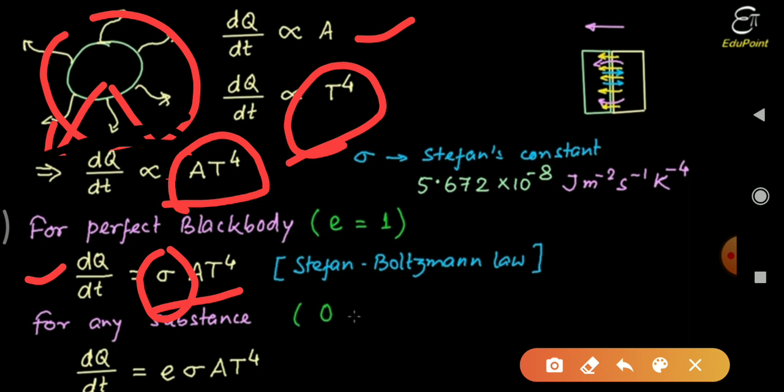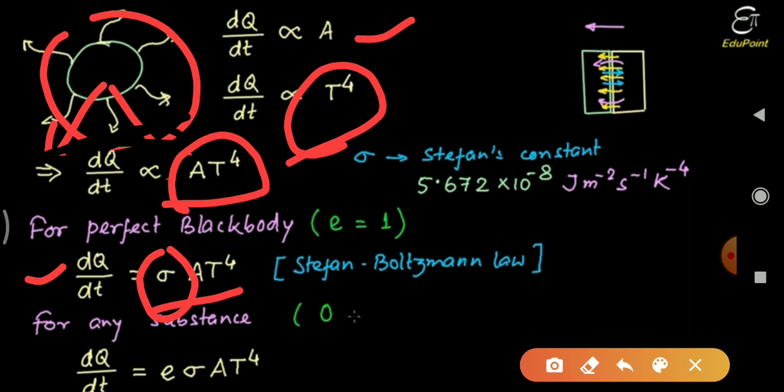What is E here? E means emissivity. We can define emissivity as the ratio of the rate of heat radiated or emitted by any substance to the rate of heat emitted by a black body.